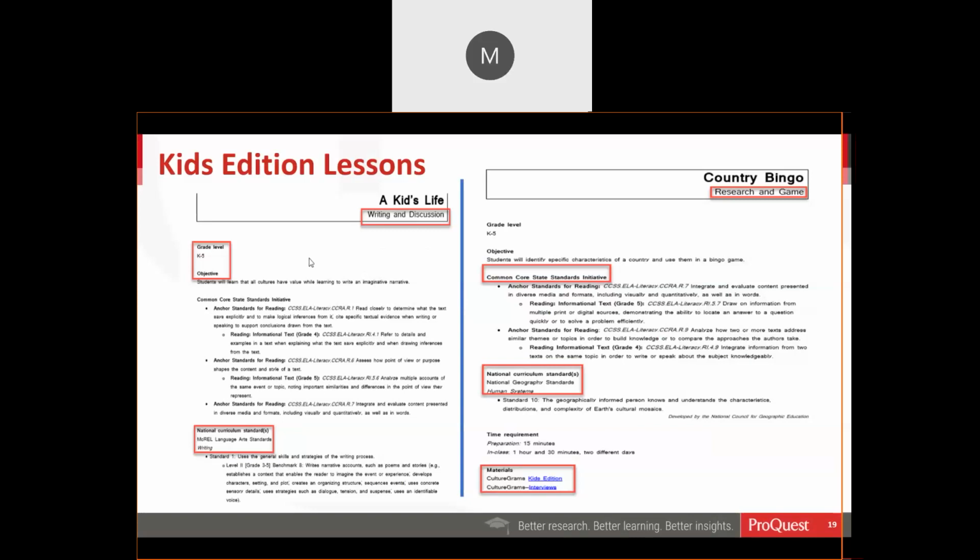The one on the right, also scrolling down, you will see the time requirement, so an estimated time limit on how long it will take to prepare, as well as how much in class time it might take, and then some suggestions for materials. So in this case, this is geared toward Kids Edition, and also a suggested resource within Kids Edition is to use those interviews to mine information that can be used for the bingo game.